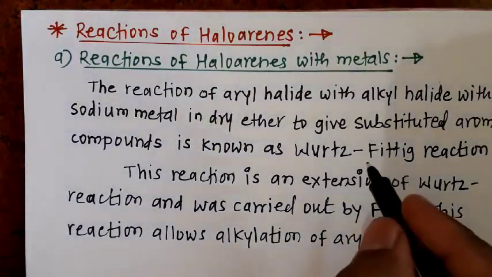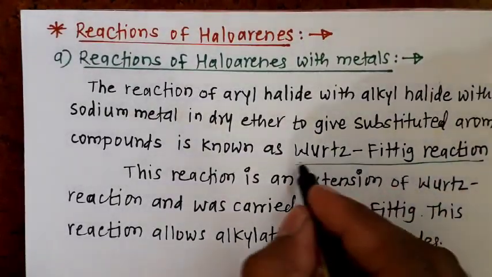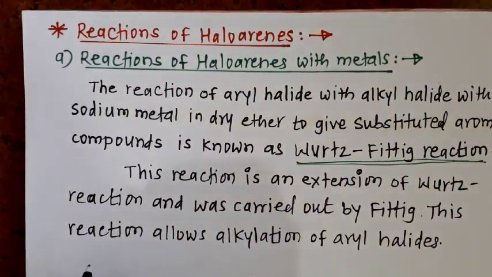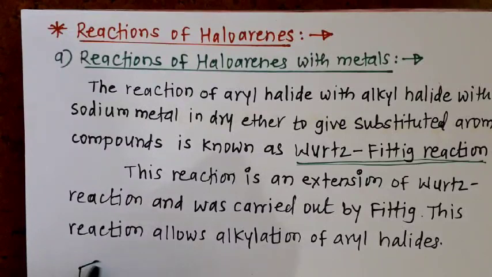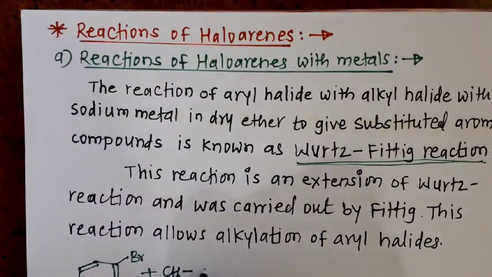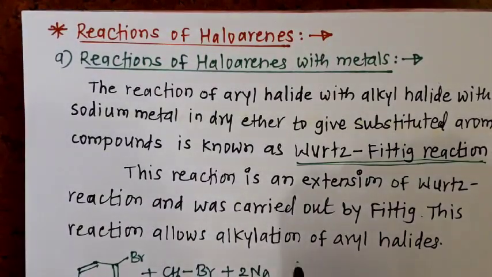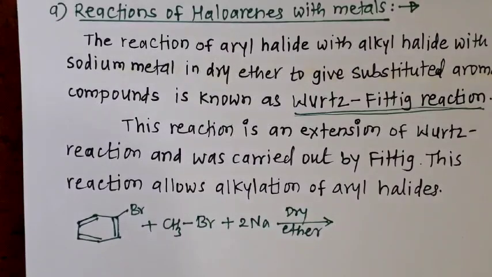Hence this reaction is known as the Wurtz-Fittig reaction. In this reaction, haloarene and alkyl halide both react with sodium metal in the presence of dry ether as solvent.